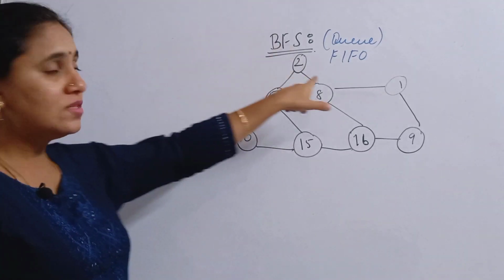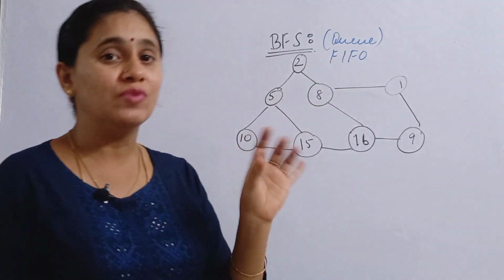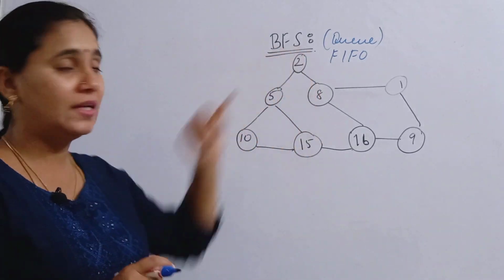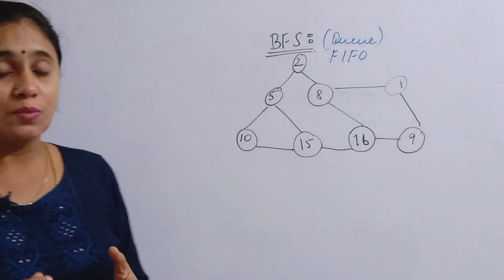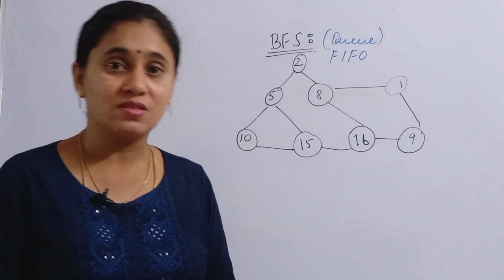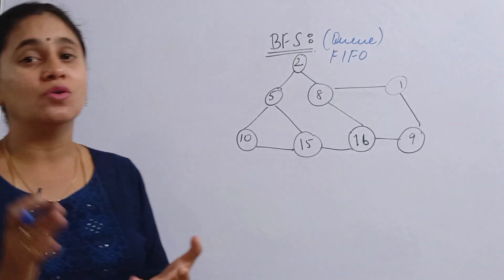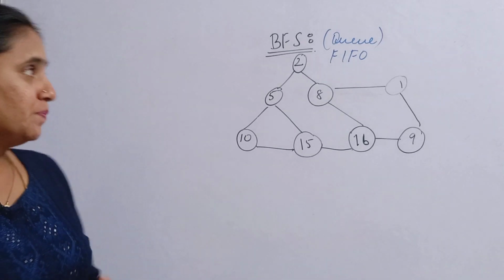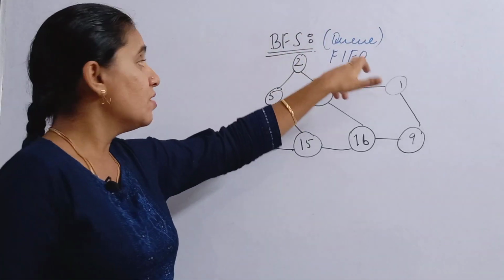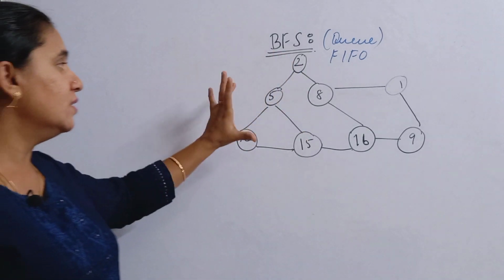So what is a queue? A queue uses the concept of the first in first out method. Friends, I have already given videos on queue data structures and stack data structures. Suppose you are new to my videos, please go and watch all the previous videos so that you will have a clear idea of what a queue data structure is and what a stack data structure is. Shall we proceed? Right. So it is going to use the first in first out method for storing all the visited vertices of this graph.